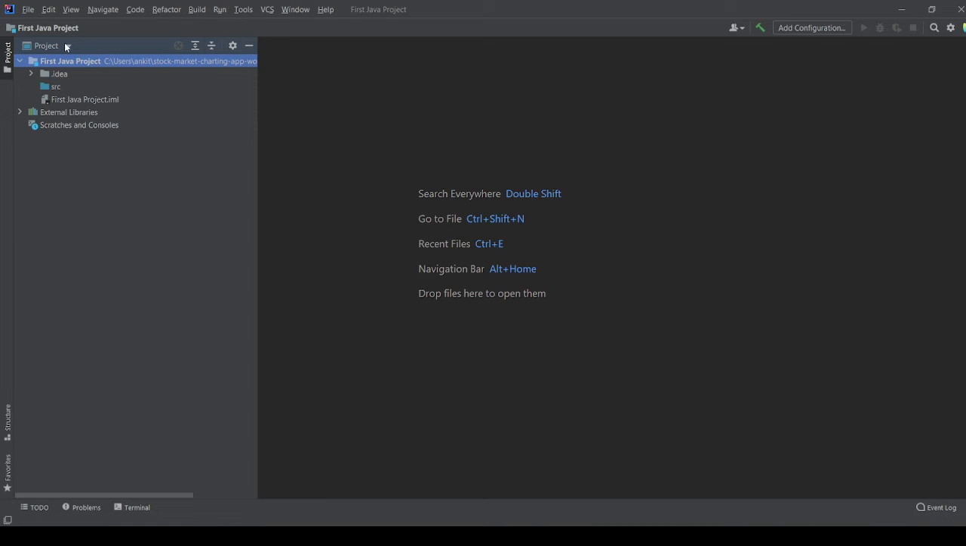Okay, now it's generated. Make sure to select the project files from here to get the whole structure of our project. Let's create the Java class. For that we have to right click on Java, the src, then New, and then Java class.